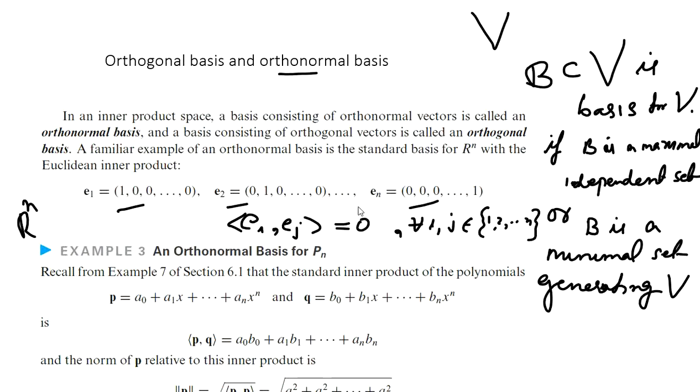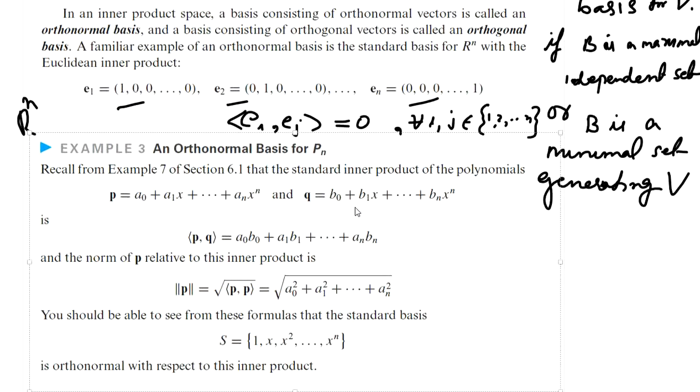So this forms an orthonormal basis for Rn. Similarly, we can consider the vector space of all polynomials with degree less than or equal to n. Similar to the Euclidean product in the case of Rn, here we can define the inner product of P and Q as A0 B0 plus A1 B1 plus etc. An Bn. That means corresponding coordinates are multiplied and added up.